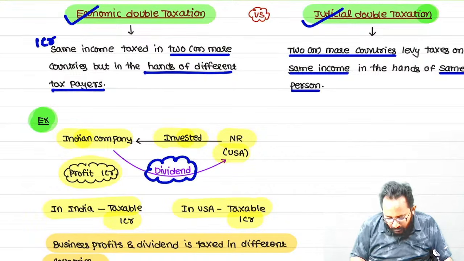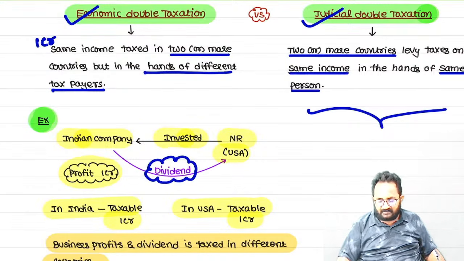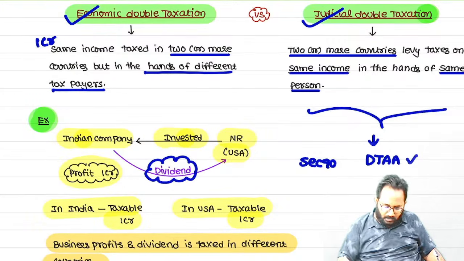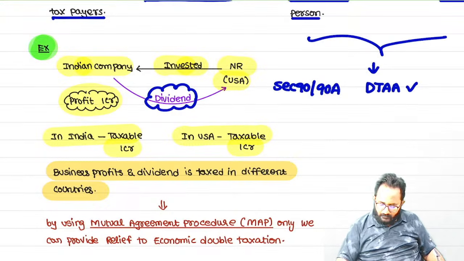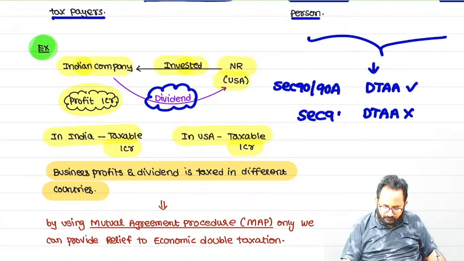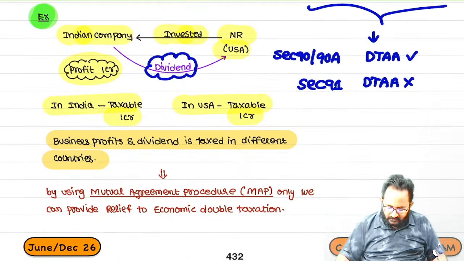Shareholder. Understood the difference between them. If judicial double taxation is there, how can we give the relief? We have a DTAA. If an agreement is there, we follow section 90 or 90A. Means what? Bilateral relief. If there is no agreement, we have to follow the unilateral relief. What section is that? Section 91.